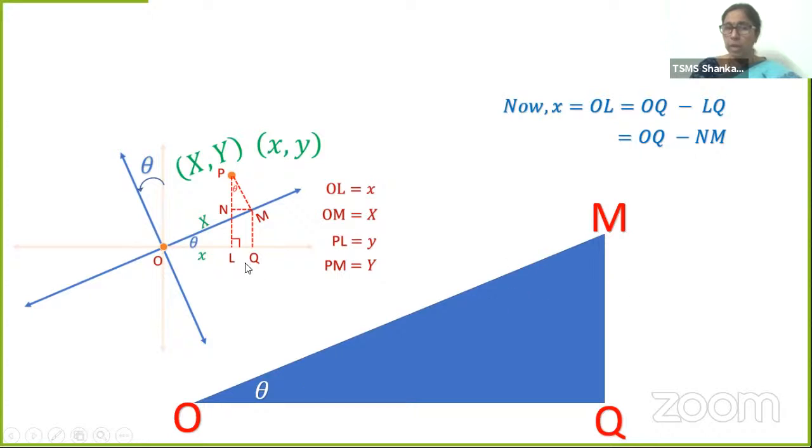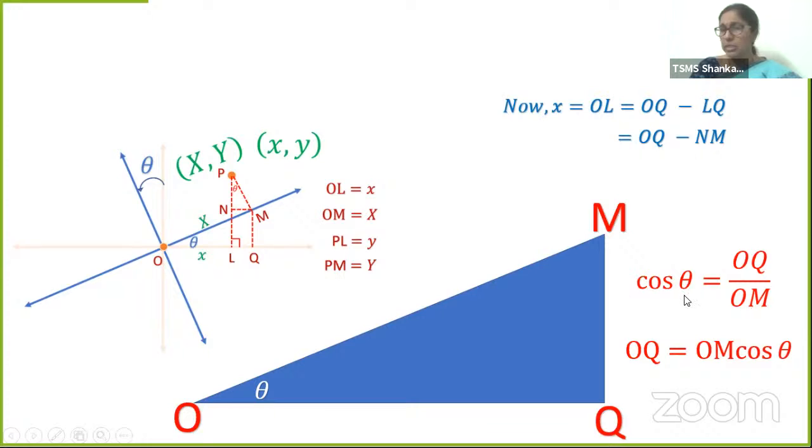Now, what do we know in this diagram? We know OM. How much is OM? Capital X. So by taking adjacent, and this is the hypotenuse. Adjacent by hypotenuse gives us what trigonometric ratio, students? You're right, cos theta. Cos theta is equal to adjacent by hypotenuse. You recollected? Okay, cos theta is OQ by OM. If I bring OM to the other side, OQ is equal to OM cos theta.